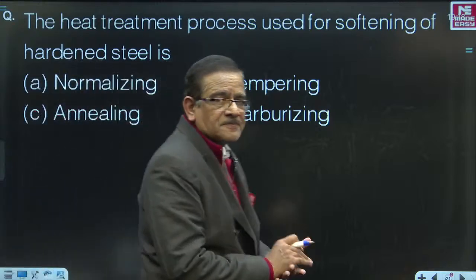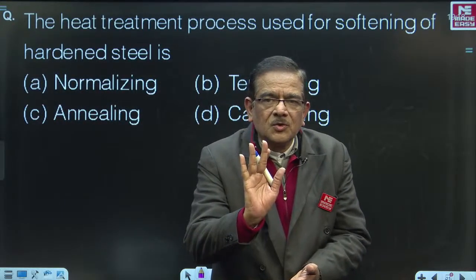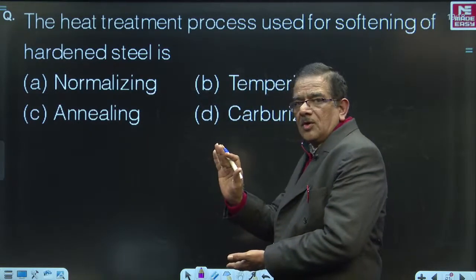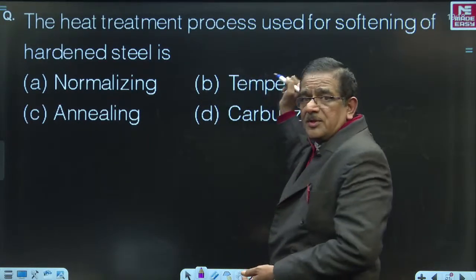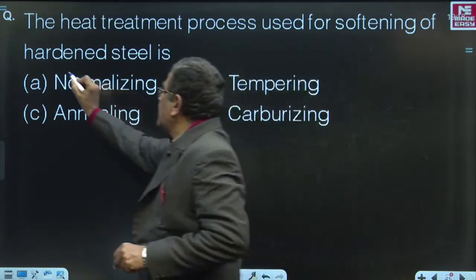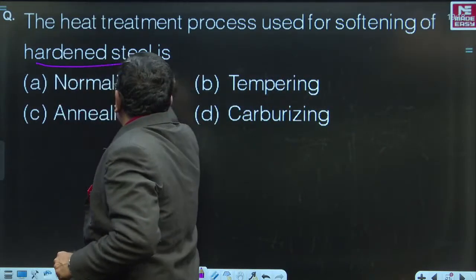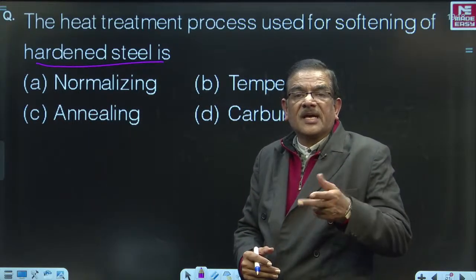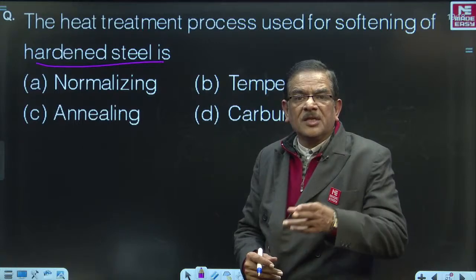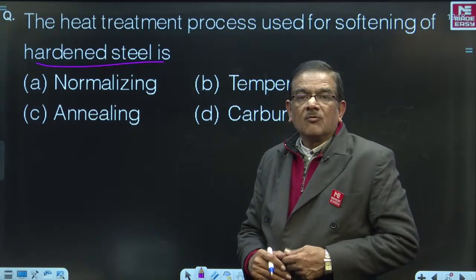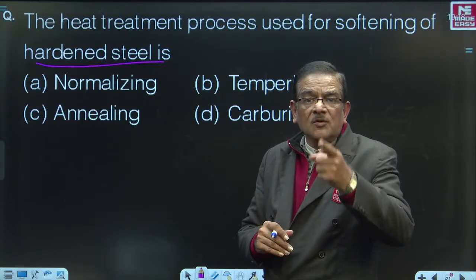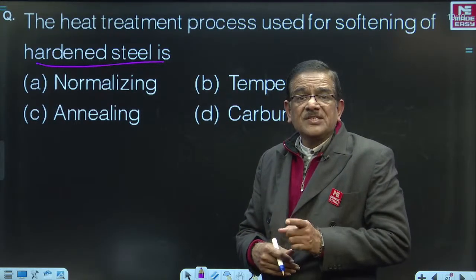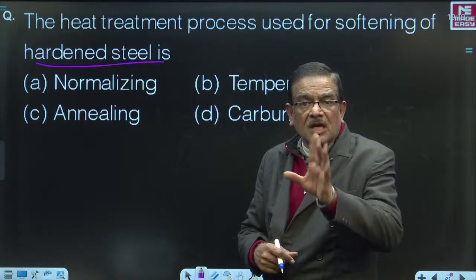Always remember, friends, this question is not asking you about softening of steel. It is asking you about the heat treatment process to be used for softening of hardened steel. Here is the emphasis. What is the raw material? Raw material can be cold worked steel, cast steel, welded steel, or hardened steel. If it is a cold worked steel or welded steel, then it is annealing. If it is a cast steel, then the correct answer is normalizing.